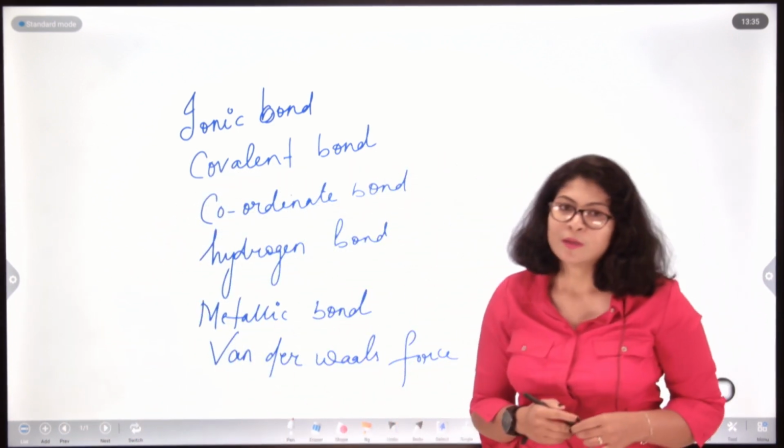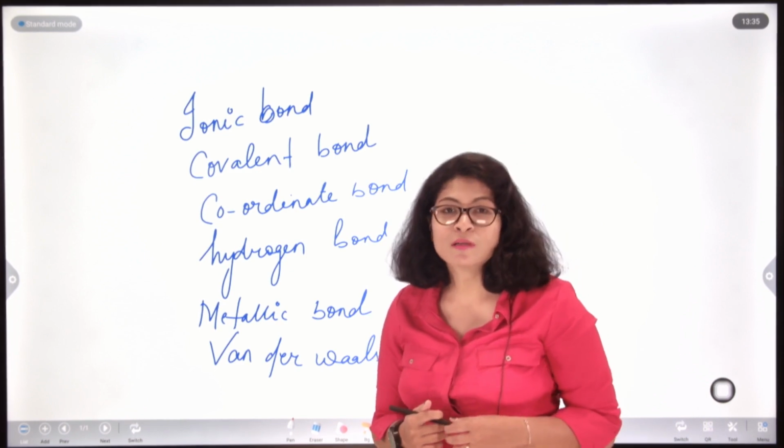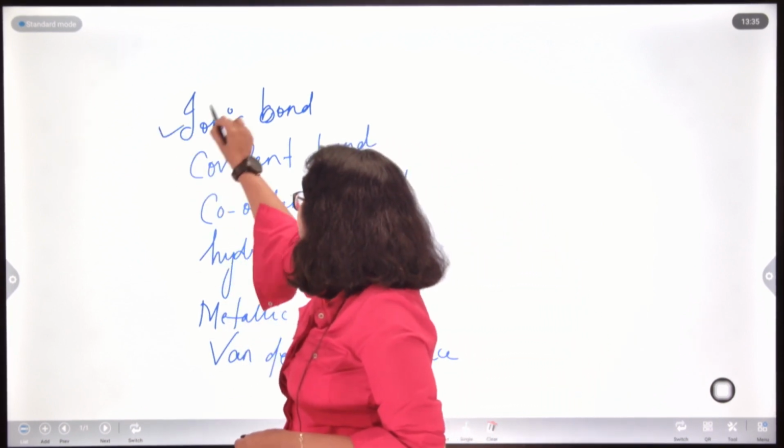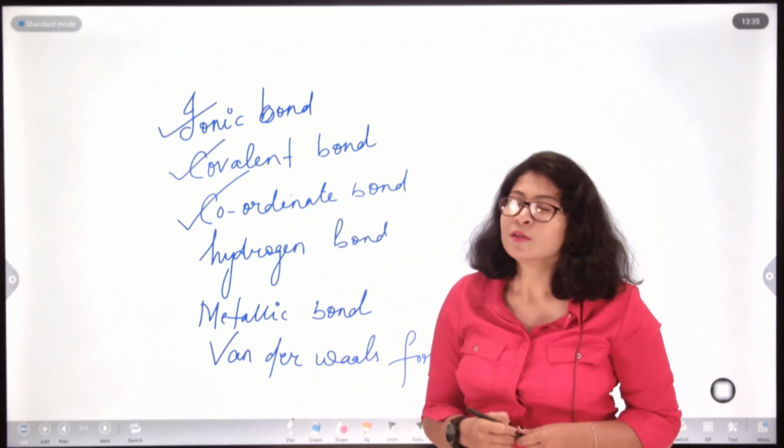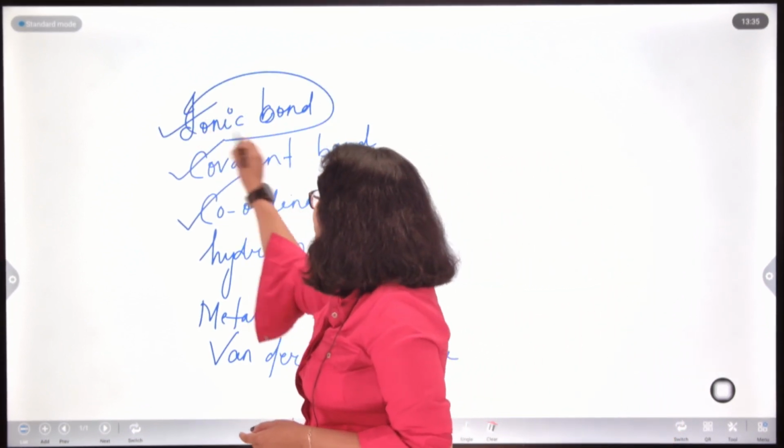But primarily, as per your syllabus, we will be discussing ionic bond, covalent bond and coordinate bond. To start off, we will start with the ionic bond.